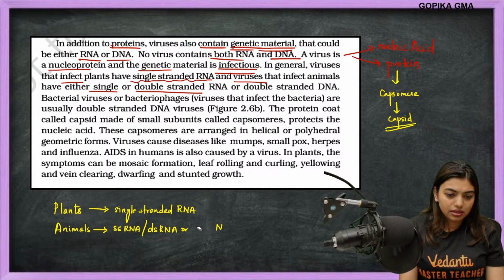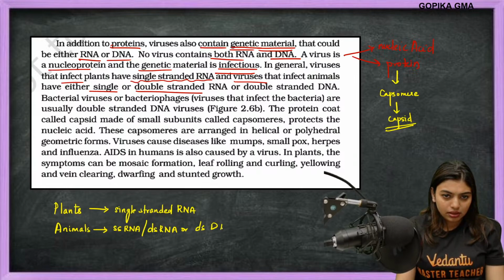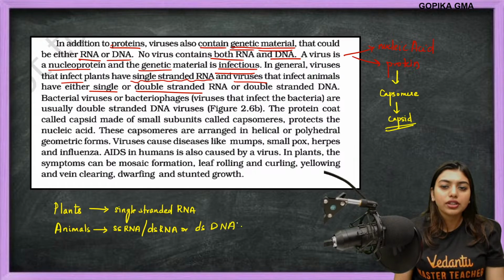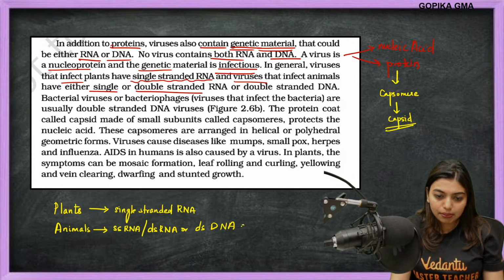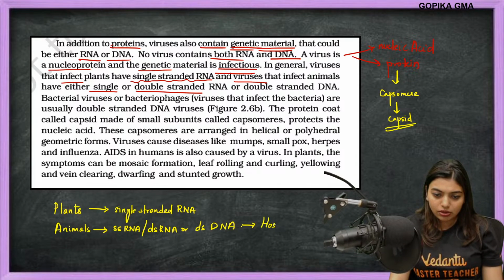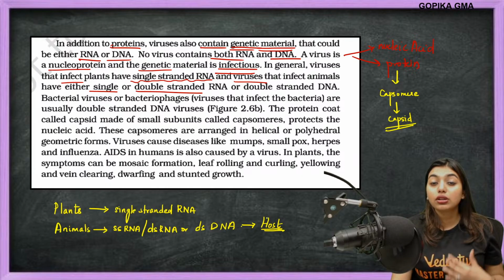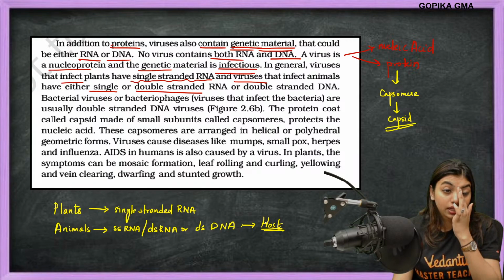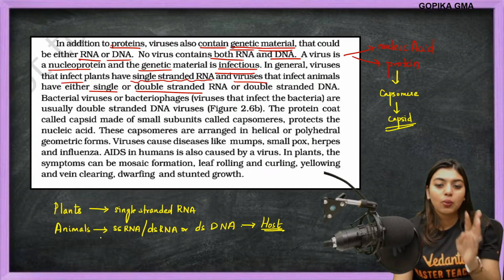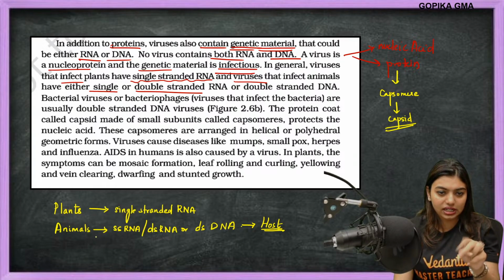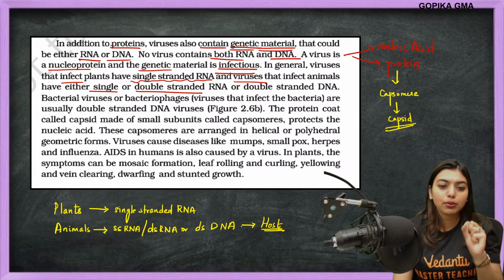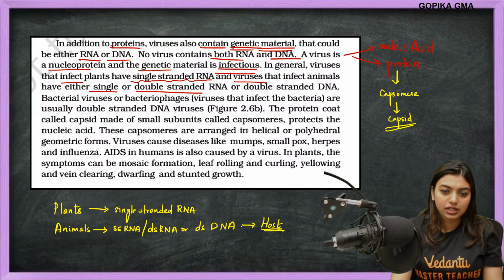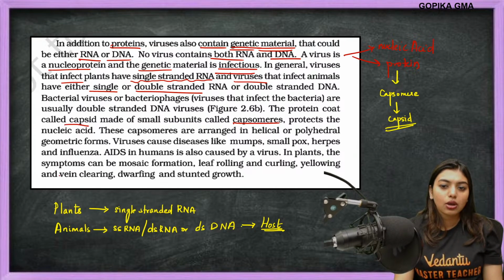Or they will have dsDNA. Got it? So this is what they're telling. So these people can manipulate the host. If they have only single stranded, then they cannot affect us, because again we have double stranded. So they can have single or double-stranded RNA or double-stranded DNA. Bacterial viruses or bacteriophages, viruses that infect bacteria, are usually double-stranded DNA viruses. The protein coat called capsid is made up of small subunits called capsomeres, which I already discussed. Capsids protect the nucleic acid. That is the main job of it.